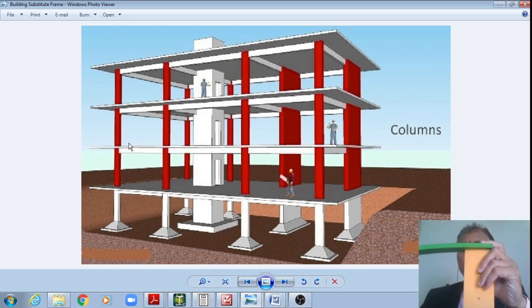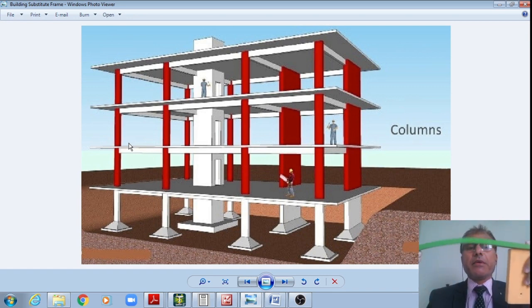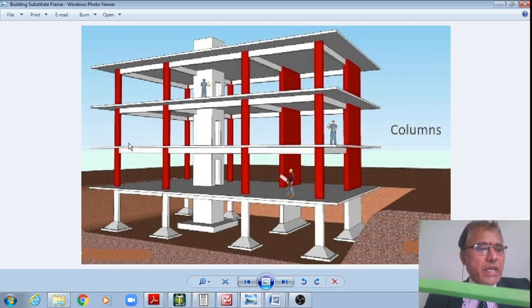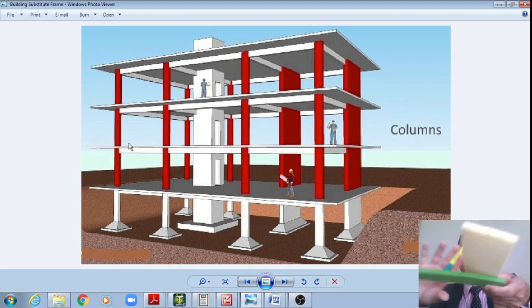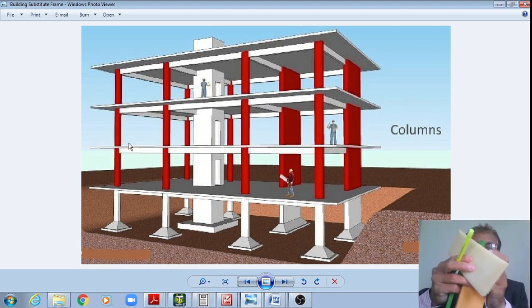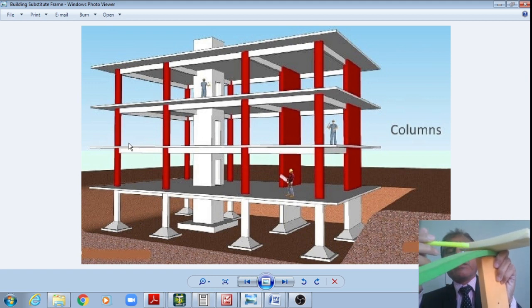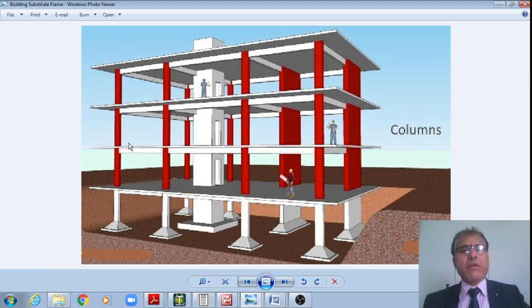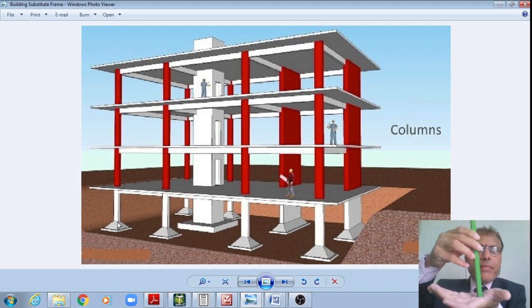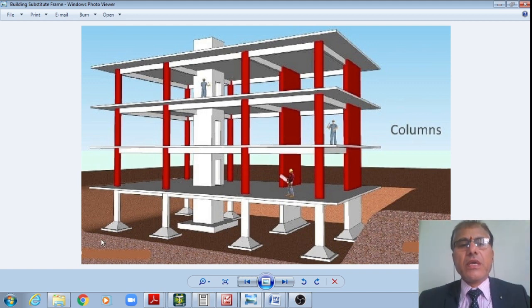Like that is the connectivity between the various structural members: slab resting on the beam connected to the top of the column, right? And all these columns are supported on the rigid foundation at the base, right? That is the schematic.